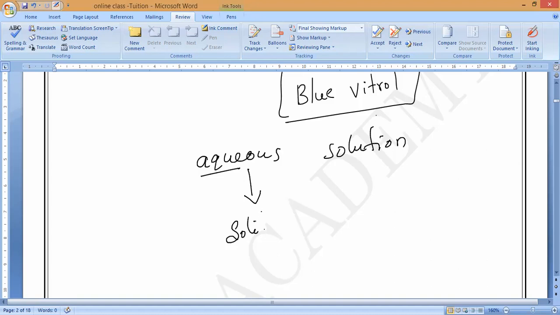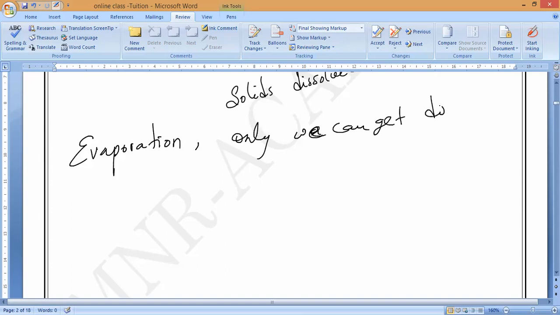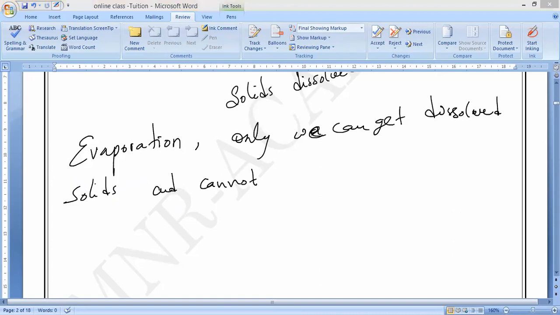Solids dissolved in water is known as what? It is called an aqueous solution. So in the evaporation technique, we can only get the dissolved solids back. Only dissolved solids. And what can we not get? Water cannot be recovered.